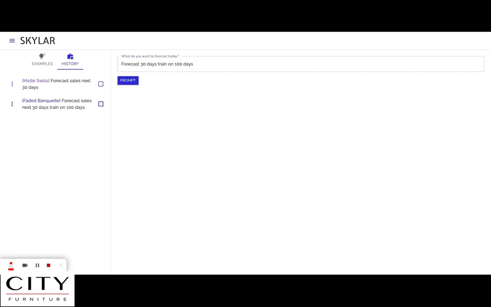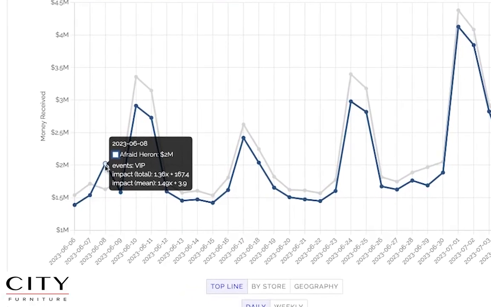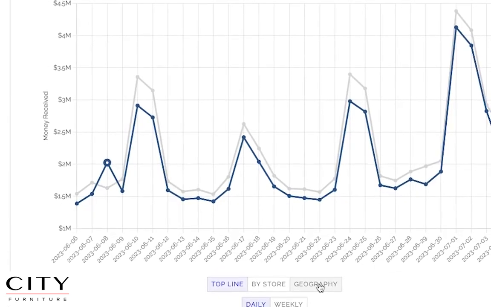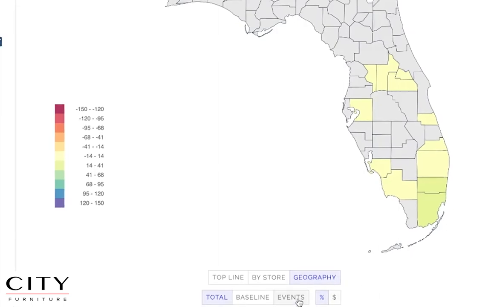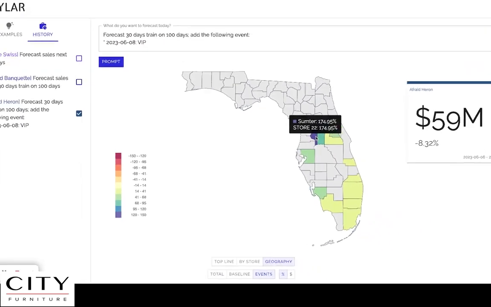For the next scenario, we are going to build on Scenario 2 by adding a VIP promotional event. Events are custom functions that simulate phenomena that happened in the past, created by either model automation or the user input. The impact of each event is based on vector similarity and time decay. Hovering over events in the chart allows the planner to see the revenue impact. Going to the geography view and selecting events shows the distribution of the promotional impact across different regions.